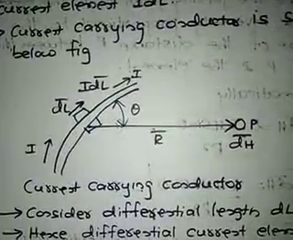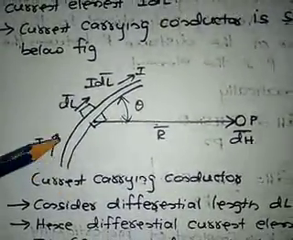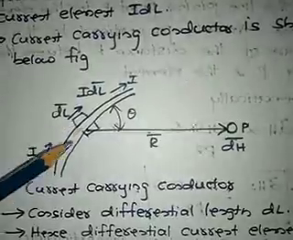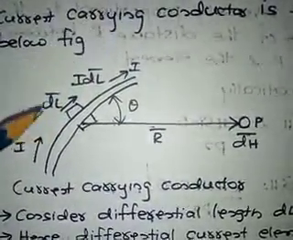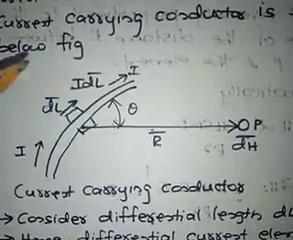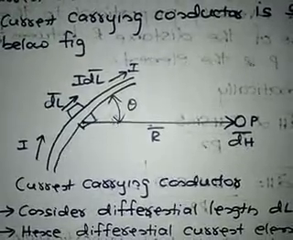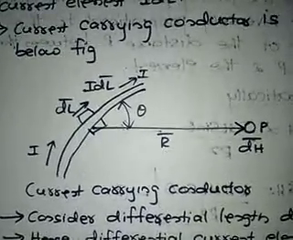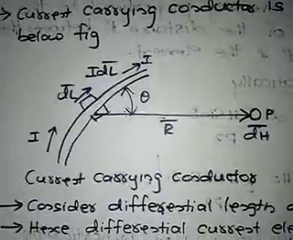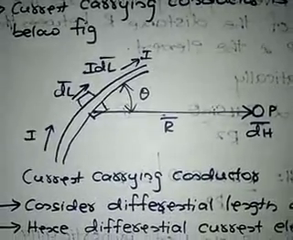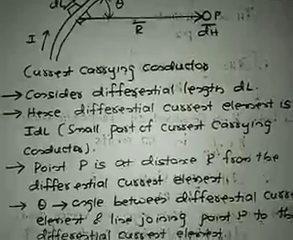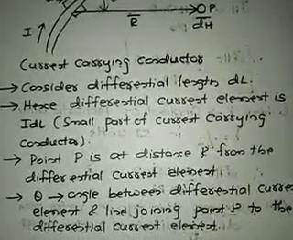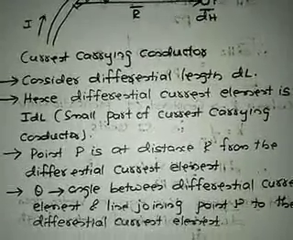This is a current carrying conductor which is carrying the current I. The differential element is dL. So current in the direction of differential element will be I into dL. We have seen this in our module 1. So if you want the current in the direction of the differential element, then it will be the product of the current and the differential element, I dL. Consider differential length dL, hence differential current element is I dL. So it is the small part of the current carrying conductor.